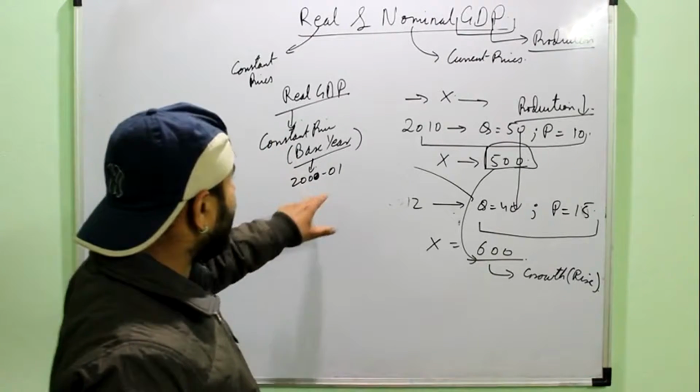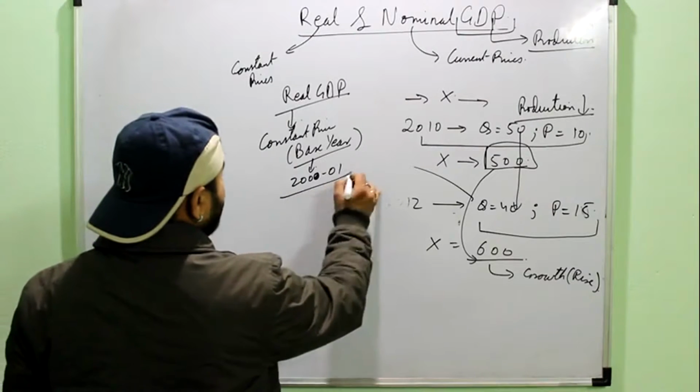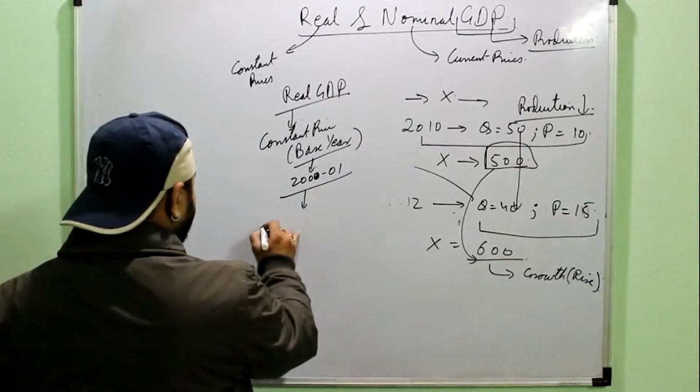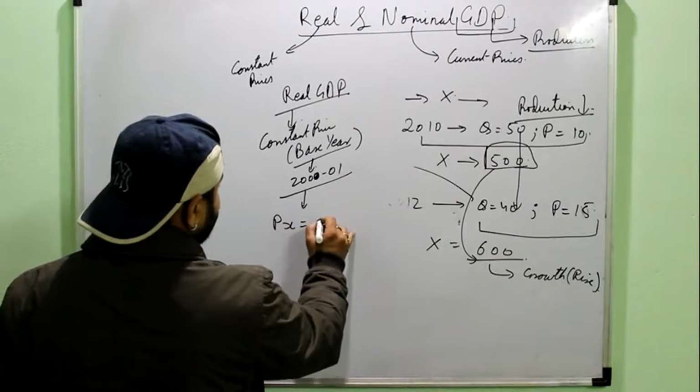Now to solve this problem, what I do is, suppose in 2000-2001 the price of this commodity X was say 6 rupees.